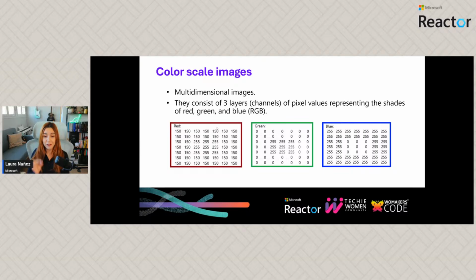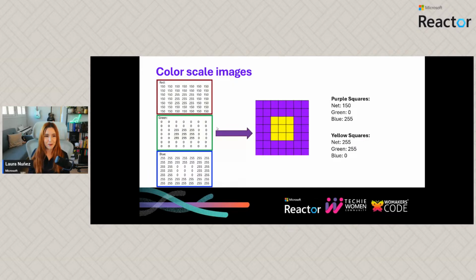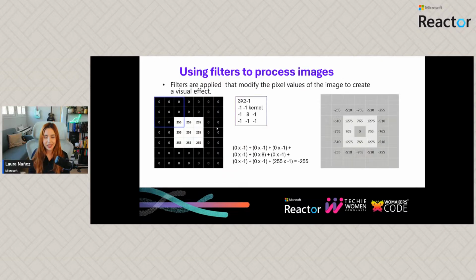And we are going to have numerical values on each of the pixels representing the amount of red, the amount of green, and the amount of blue that we have on each pixel, which is going to make the end color, right? So basically, when we combine the red, the green, and the blue, we can have something like this, a combination of colors which makes maybe purple and maybe yellow, right? So that's actually an image, a representation of numbers.